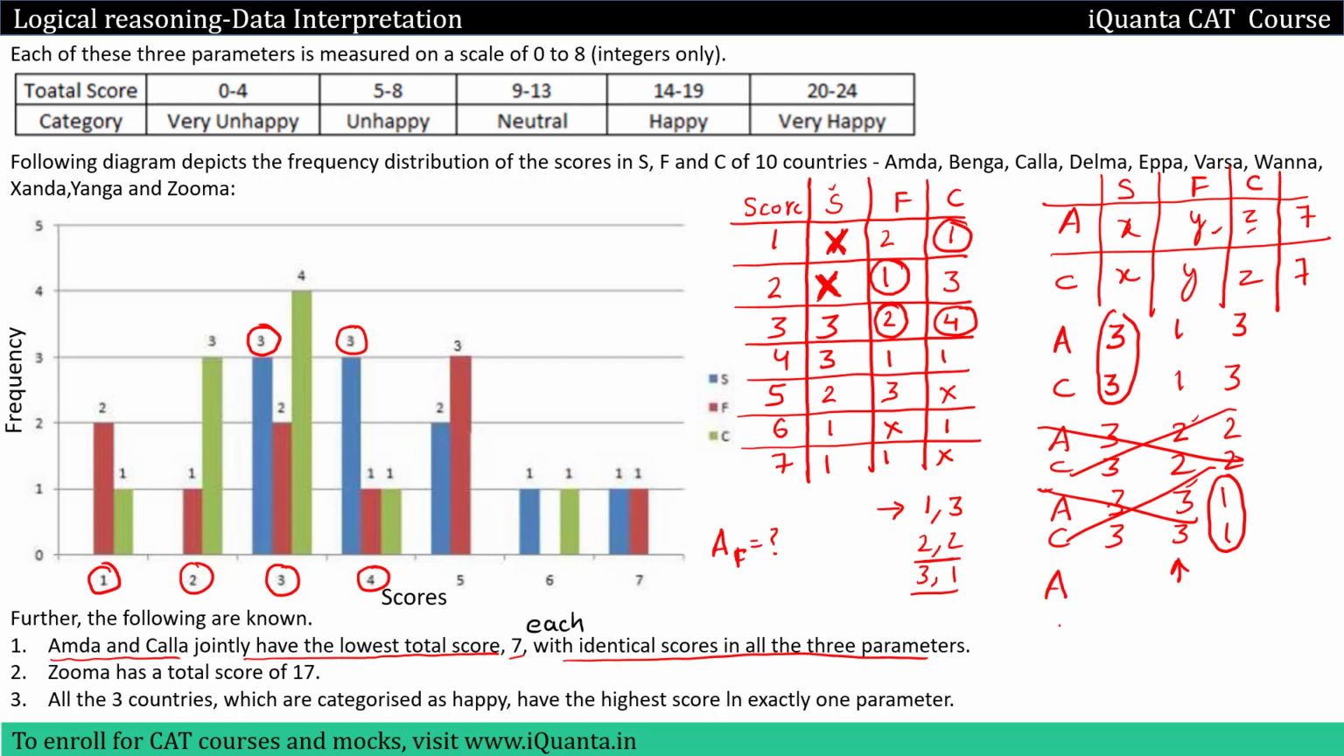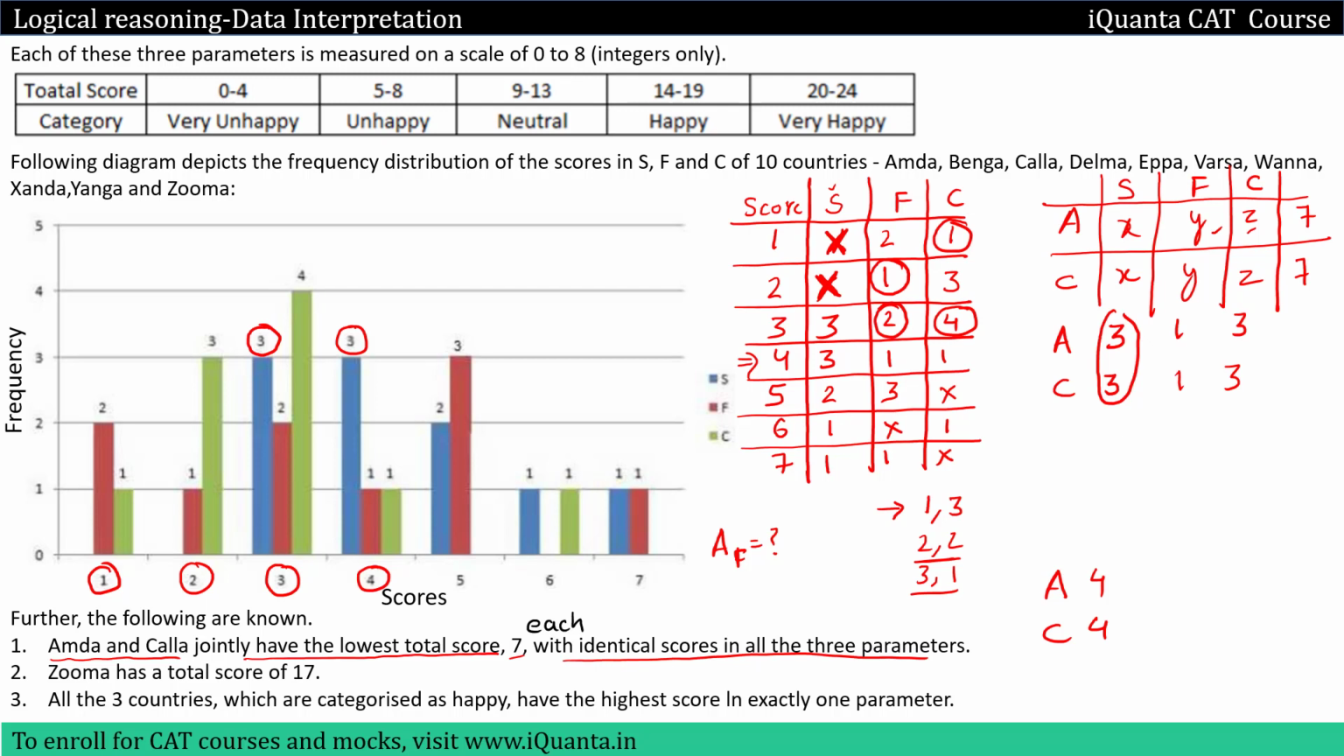We can also give a score of 4 in parameter S, because yes, that is possible. If we come to the table, we can see that to 3 countries we can give a score of 4. In that case, the sum of the other 2 parameters, that means F and C, should be equal to 3.